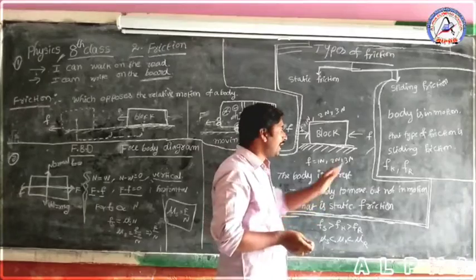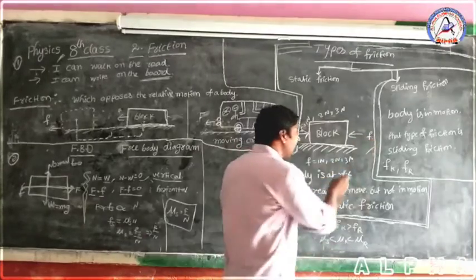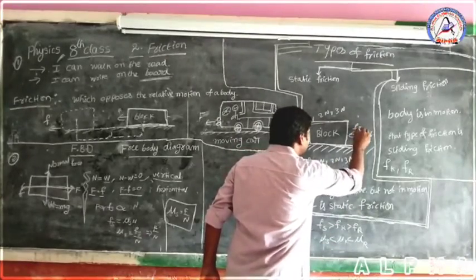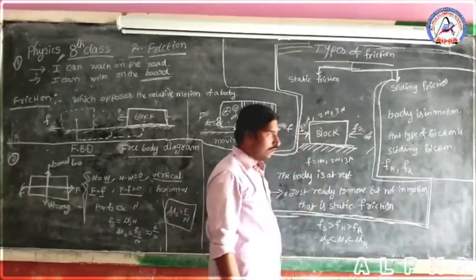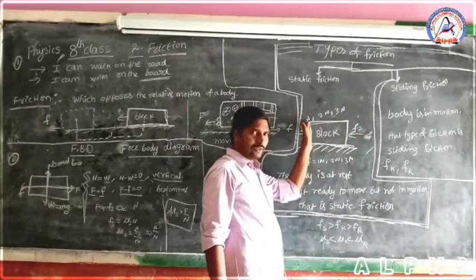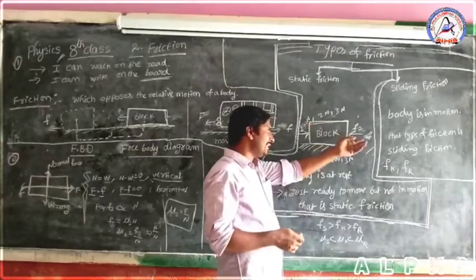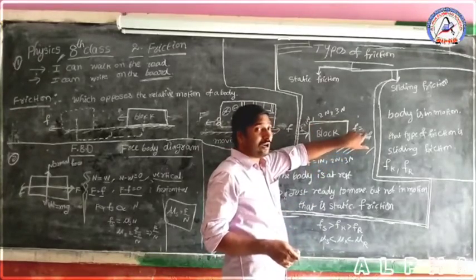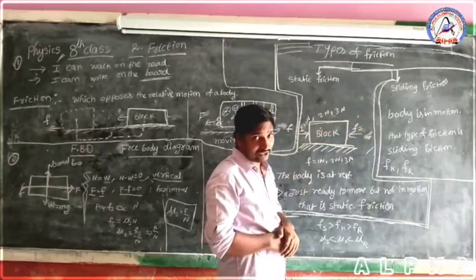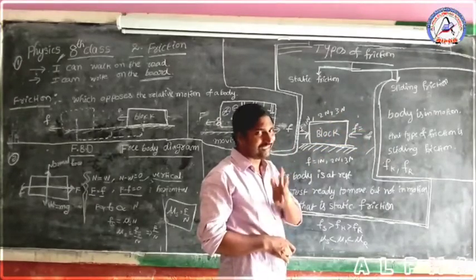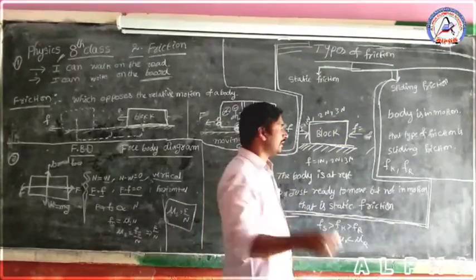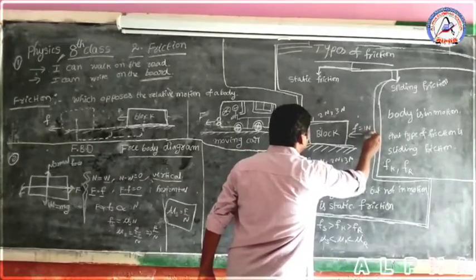That means in the opposite direction, how much frictional force is acting on it? 1 Newton, 2 Newton, 3 Newton? 1 Newton force is acting on it.